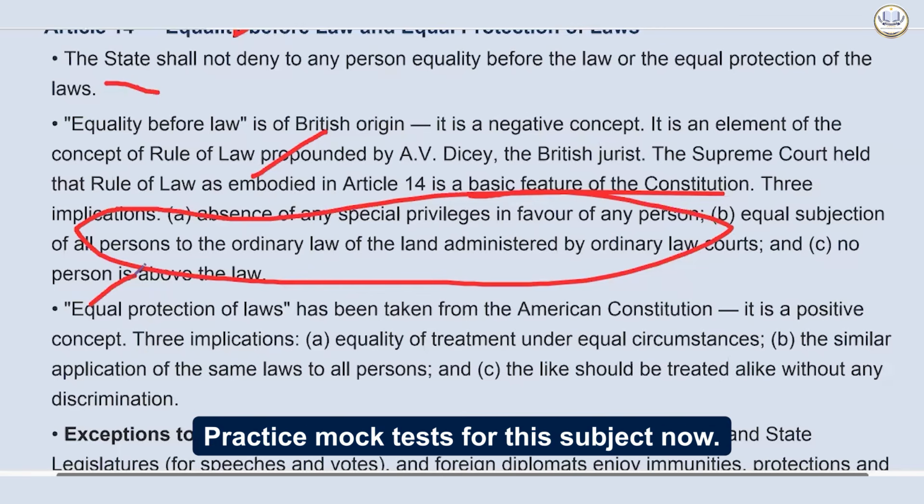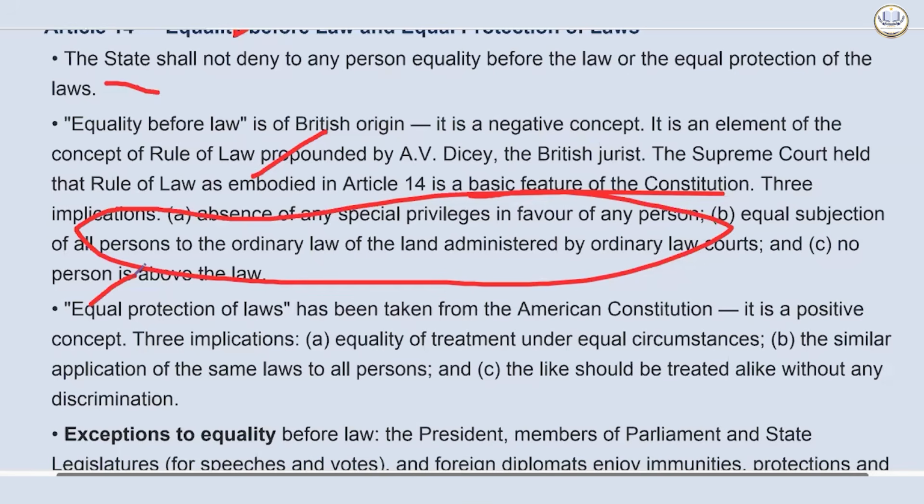Like should be treated alike without any discrimination. So, like means similar circumstances or situation. People who are similarly situated must be given the same rights and be subject to the same liabilities. You cannot treat an underprivileged person and a highly privileged person exactly the same and call it fair. In terms of fine, etc., these things can be taken into the grounds.